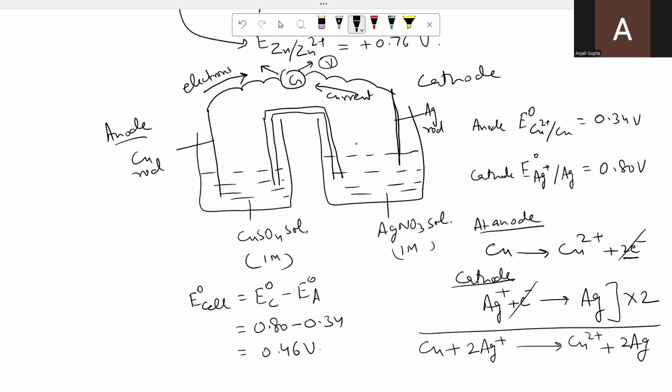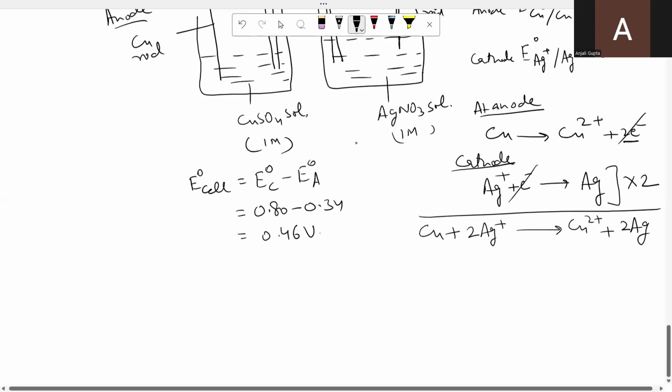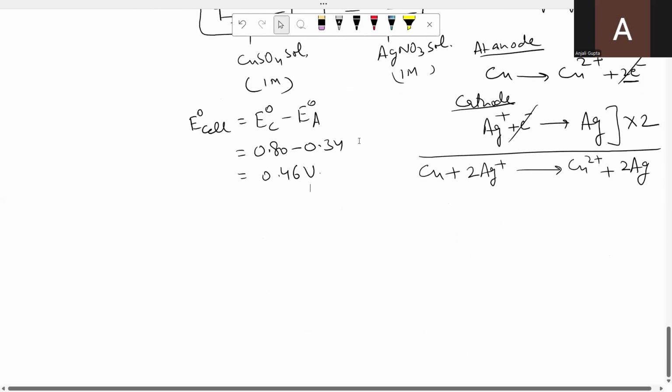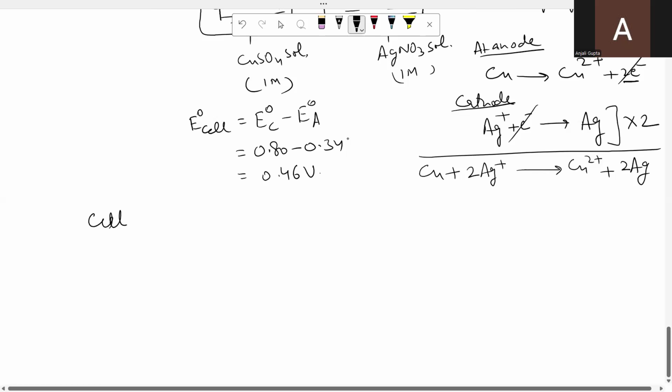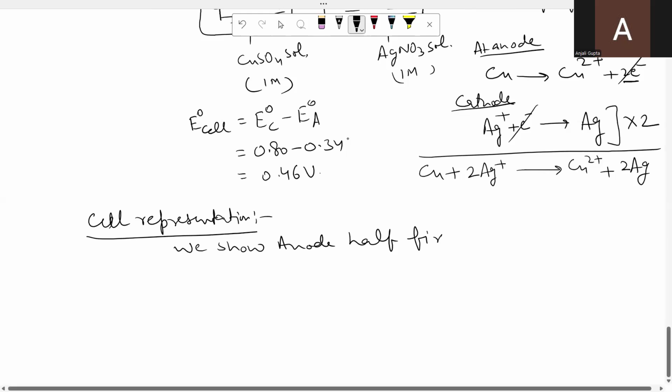Now the next thing comes, that is the cell representation. Cell reaction also I have told you. Now the cell representation. In cell representation, always keep in mind, we show anode half first and then cathode half.